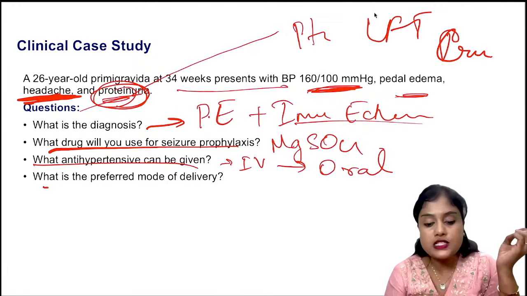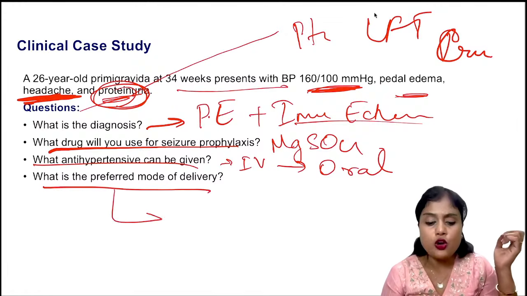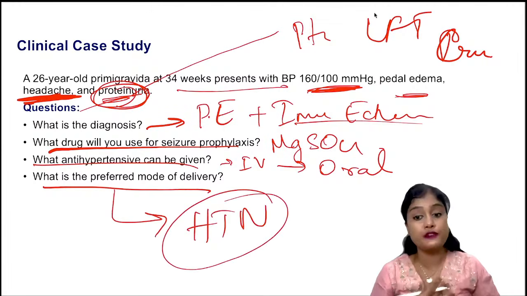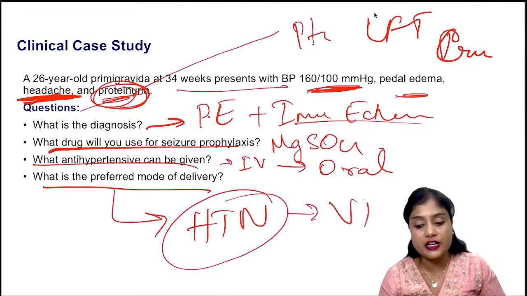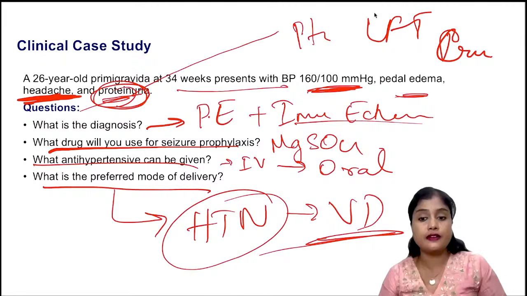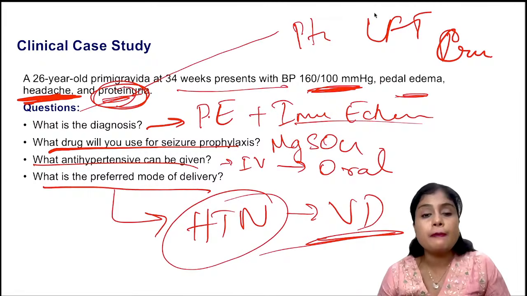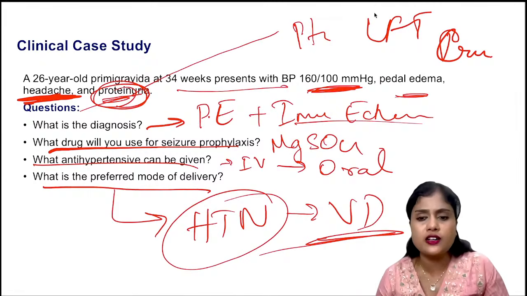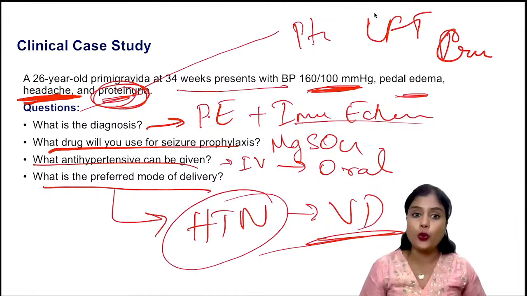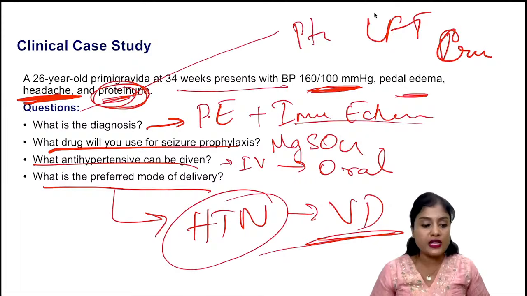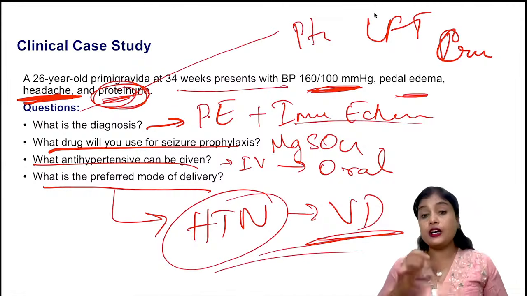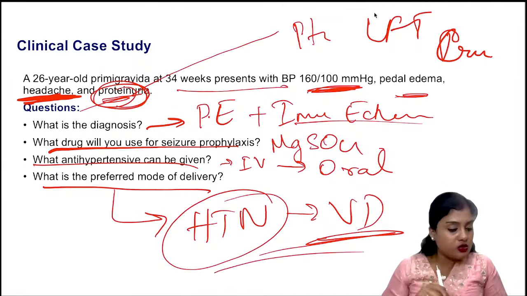What is the preferred mode of delivery? For all hypertensive patients, it is always vaginal delivery, not cesarean section. Unless otherwise indicated, we do not do cesarean, because compared to normal patients, hypertensive disorder patients deliver very fast and quick. They respond to medications also very well. That is why we prefer hypertensive patients to deliver vaginally.